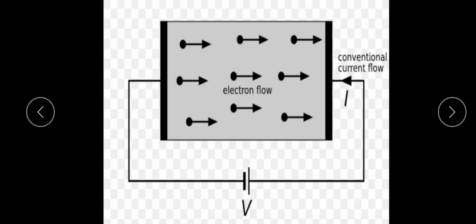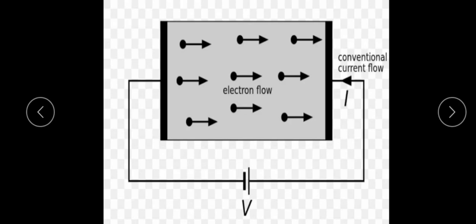So under the effect of an electric field, if there is a positive and a negative side and an electric field is developed inside, then due to this electric field, the electrons flow in a definite direction. That gives the current, which we call electric current.